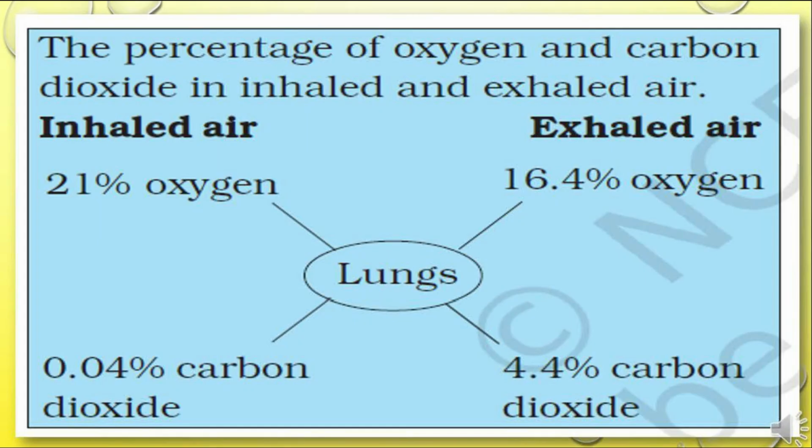Now let's see the percentage of oxygen and carbon dioxide that is present in inhaled air and the amount that is present in the exhaled air. The air we inhale consists of 21% oxygen and 0.04% carbon dioxide. This air goes into the lungs.